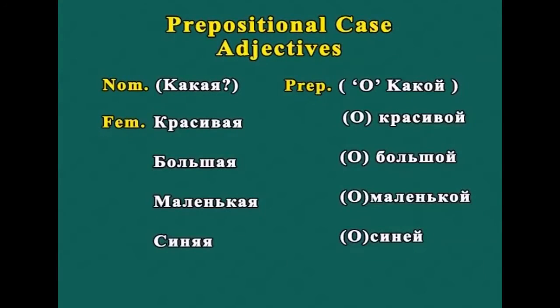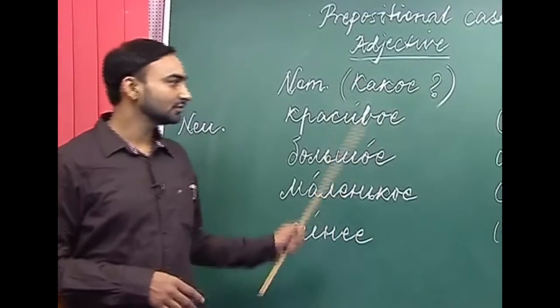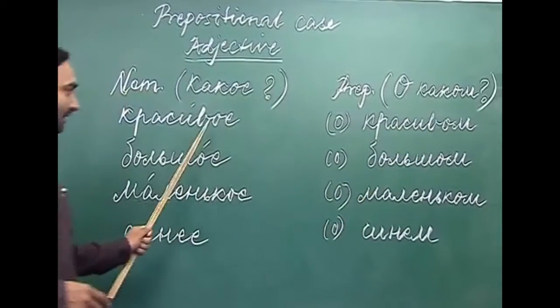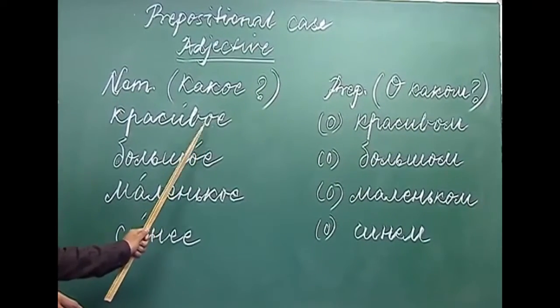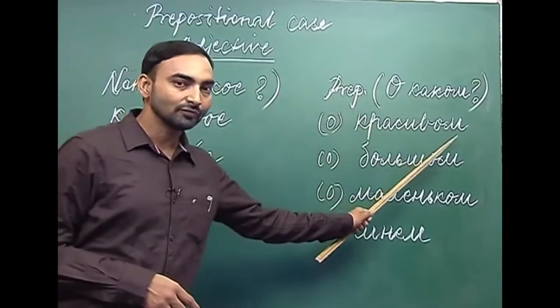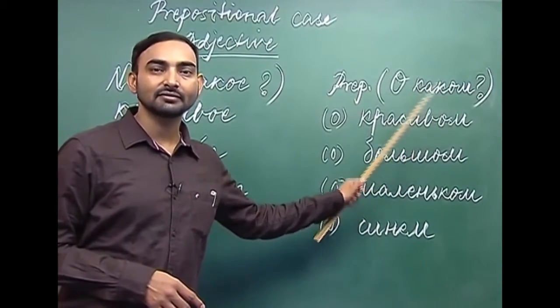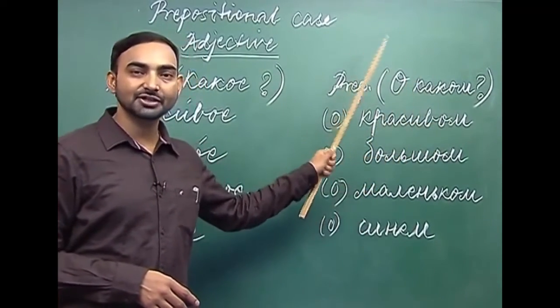So let us see the first one. The first adjective we have is krasivoe, beautiful. Krasivoe changes to krasivom. As you can see, this oe has been replaced with om, and this ending is exactly similar to the masculine ending of the prepositional case adjective.